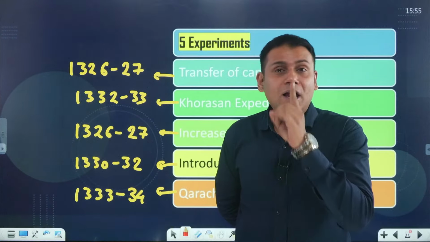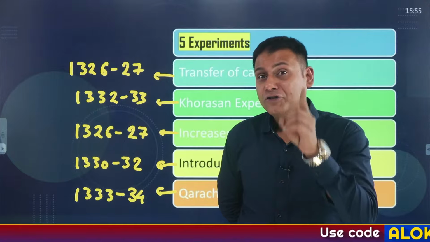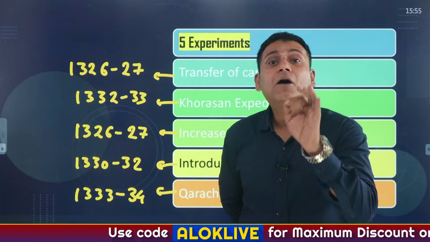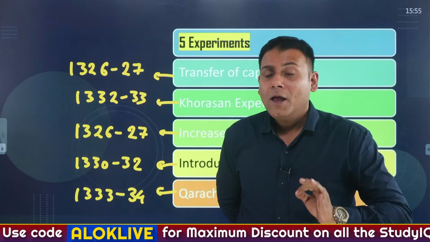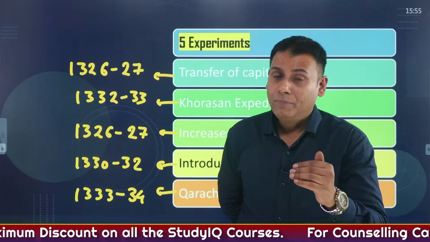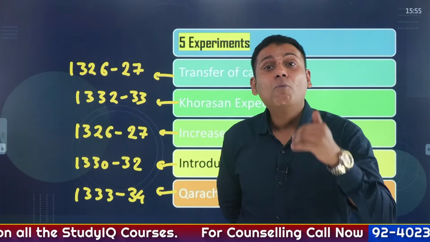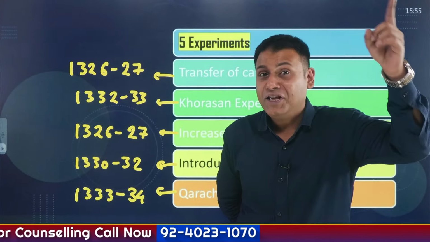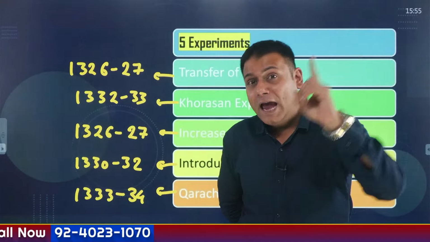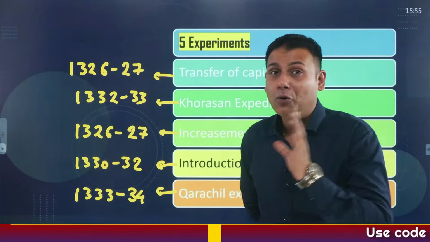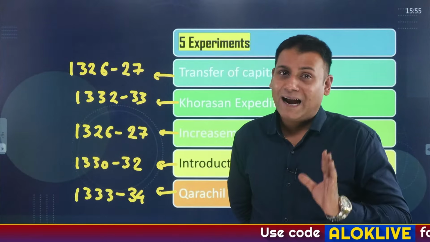I repeat, he laid the foundation of a fort which is referred to as Tughlaqabad Fort, and Tughlaqabad Fort is also referred to as a cursed fort. Why? Because one of the important Sufi saints at that time, Nizamuddin Auliya, who is also referred to as Mehboob-e-Illahi, that is beloved of Allah, had cursed Ghiyasuddin Tughlaq. Hence, Tughlaqabad Fort is also referred to as the cursed fort. So please remember this fact.